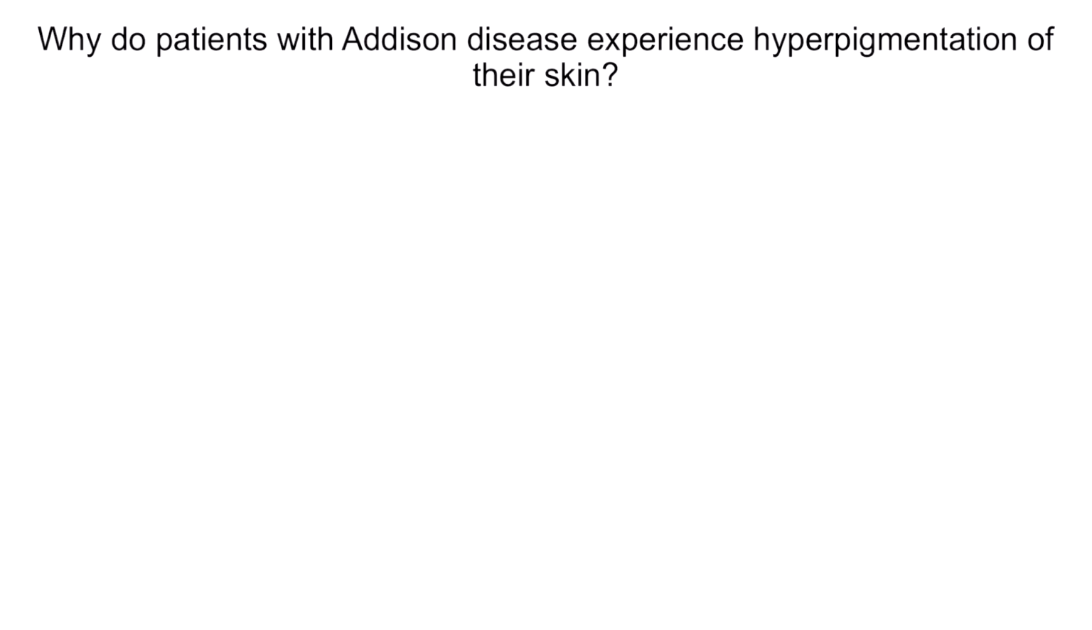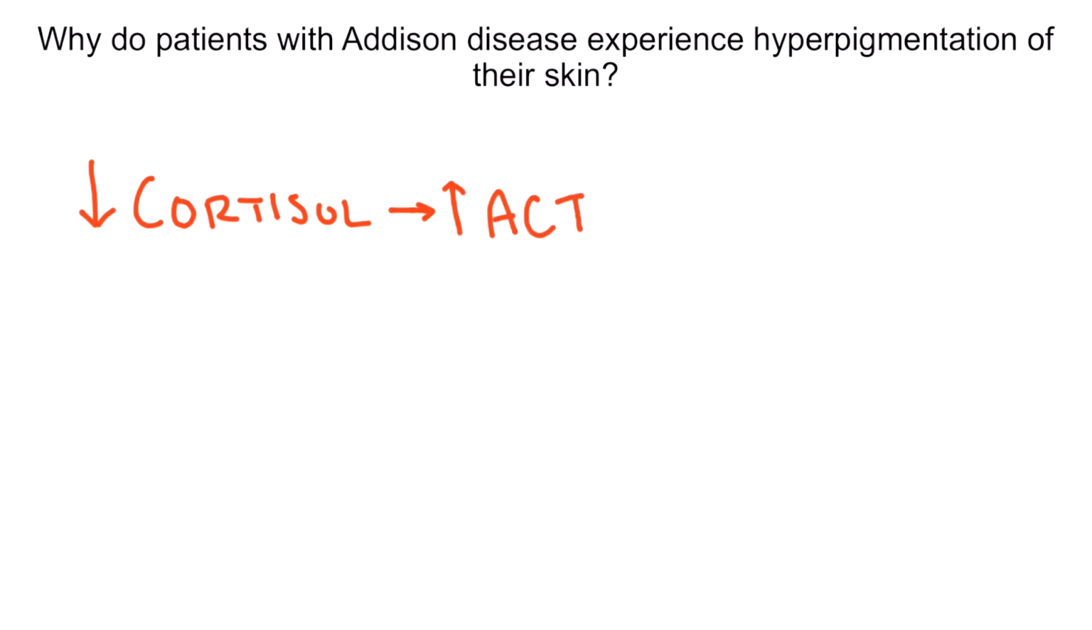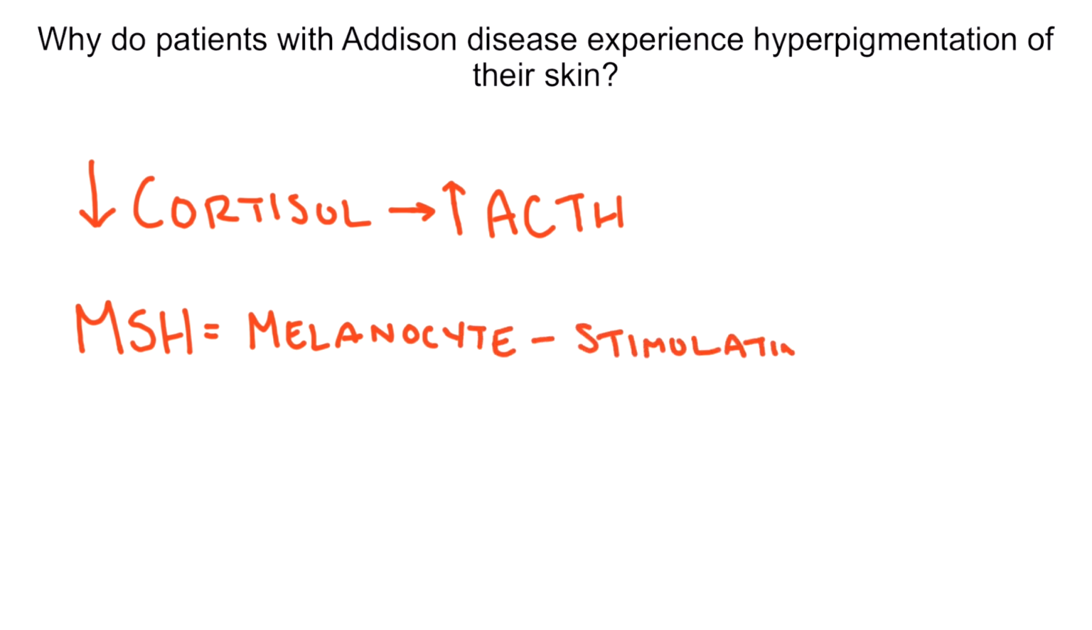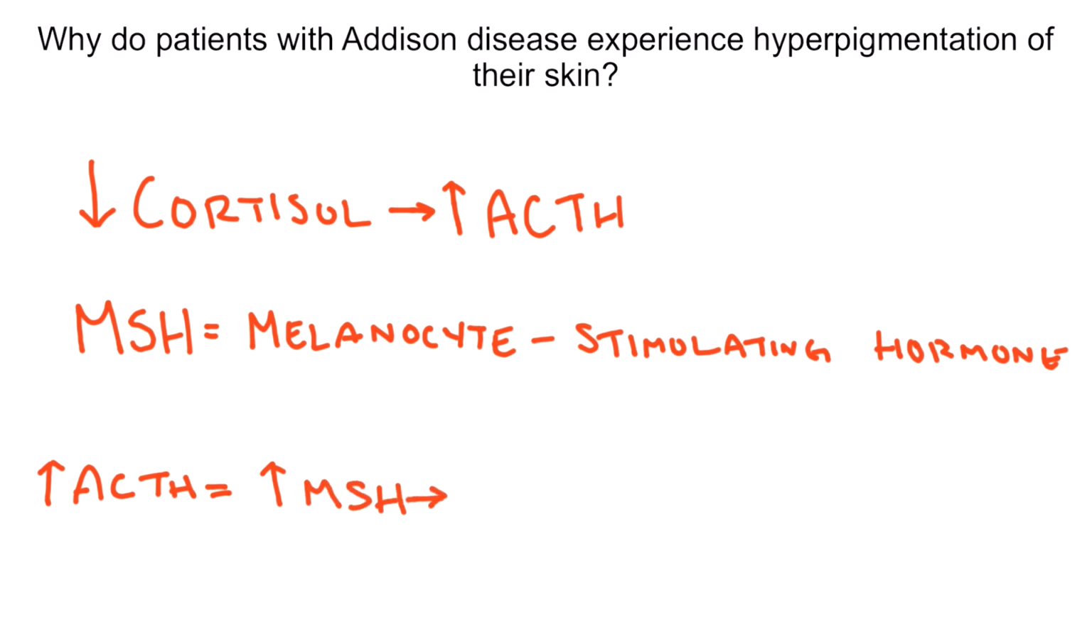All right, let's try a question. Why do patients with Addison disease experience hyperpigmentation of their skin? Put simply, patients with Addison disease cannot make a sufficient amount of corticosteroids like cortisol. Low levels of cortisol trigger the pituitary gland to produce more ACTH. A byproduct of ACTH is a molecule known as MSH, which stands for melanocyte stimulating hormone. Therefore, increased levels of ACTH will be accompanied by increased levels of MSH, which will increase the extent of skin